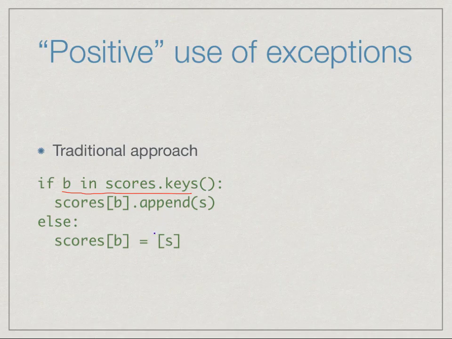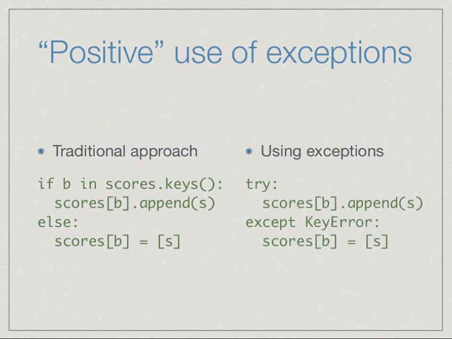So this is fine. Now, we can actually do this using exception handling as follows. We try to append it. Right? We assume by default that the batsman B already exists as a key in this dictionary scores, and we try scores B dot append S. What would happen if B is not there?